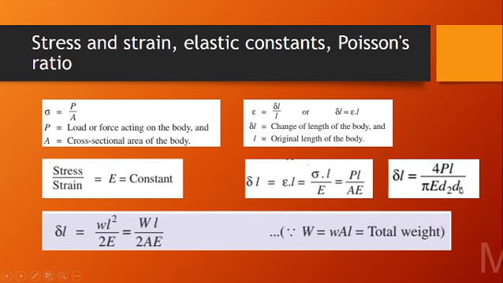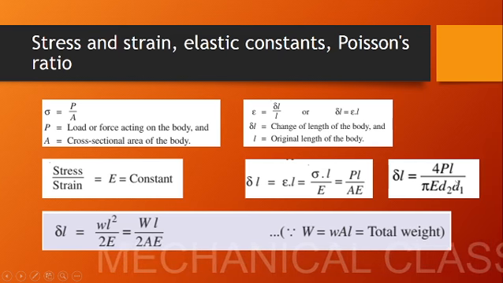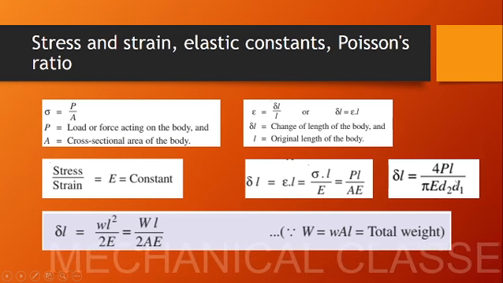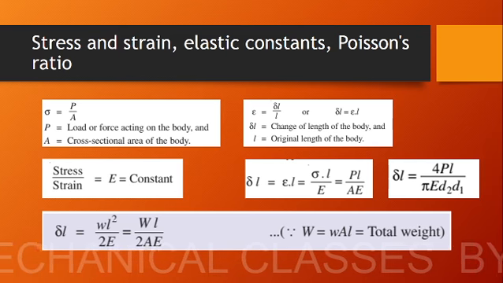So if we are dealing with a tapering bar, our equation for delta L is equal to PL divided by AE. Similarly, it remains the same. Instead of A, we will be using pi by 4 D1 D2. Okay, so 4 will go upwards, giving 4PL by pi E D1 D2. This is the equation for elongation. So these are all the basic equations that we are using in connection with stress and strain.